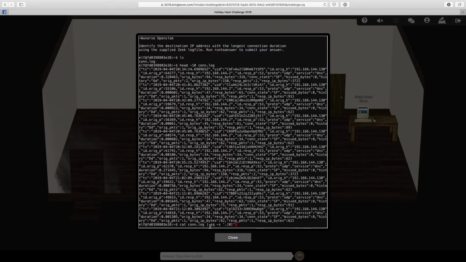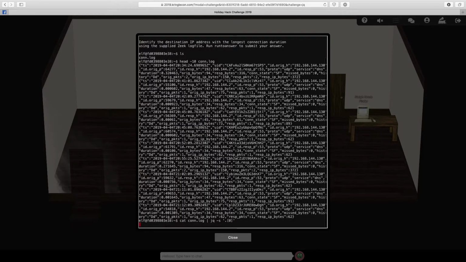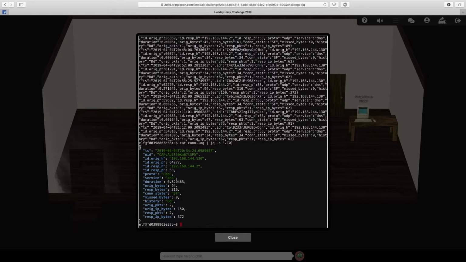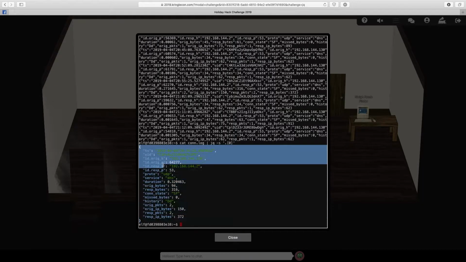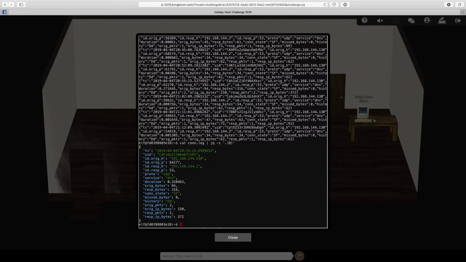We're going to cat the connection log, send it through JQ, and then get the first element out of that. There we go. So this is one of the log entries in that connection log file, and one of the things that we notice is that the field we're interested in is going to be the duration, because that's what we need to look for, long durations.